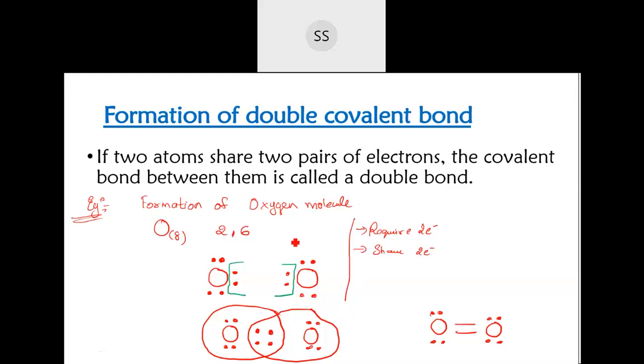So it's very easy, students. You don't have to worry much. Just remember the electronic configuration, and then since they are sharing, you have to check how much is required. So many electrons they are going to share.